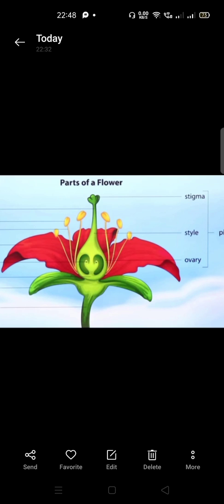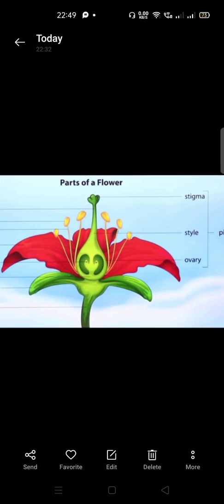So one by one we are going to talk. If the flower contains both the male and the female reproductive parts, such as a stamen and a carpel, or a stamen and a pistil, or a stamen and a gynoecium, or an androecium and a gynoecium, both parts present, then such a flower is called a bisexual flower.